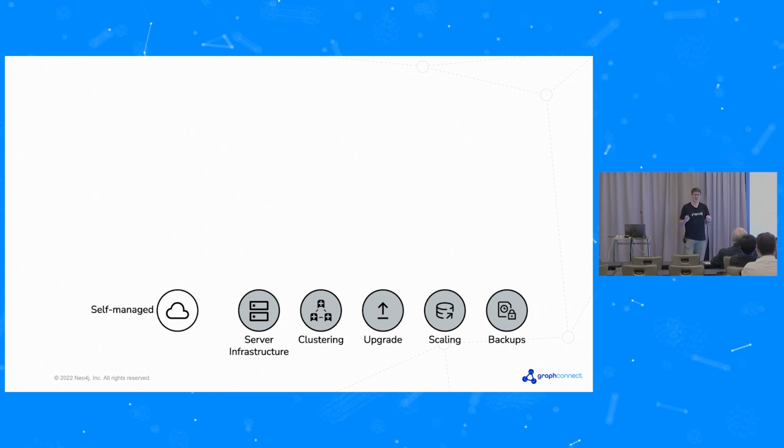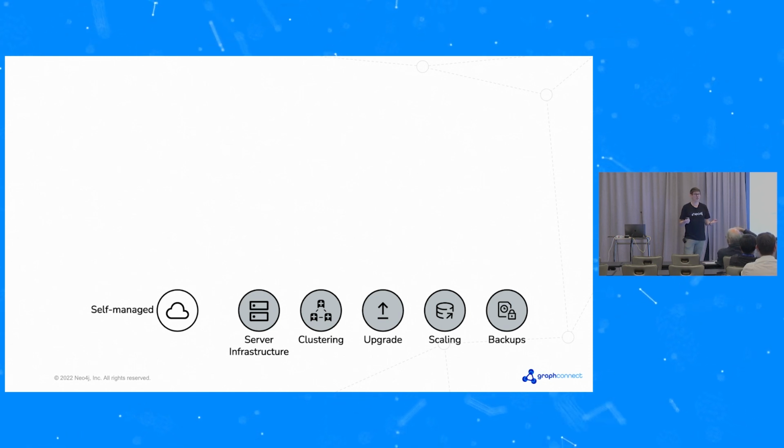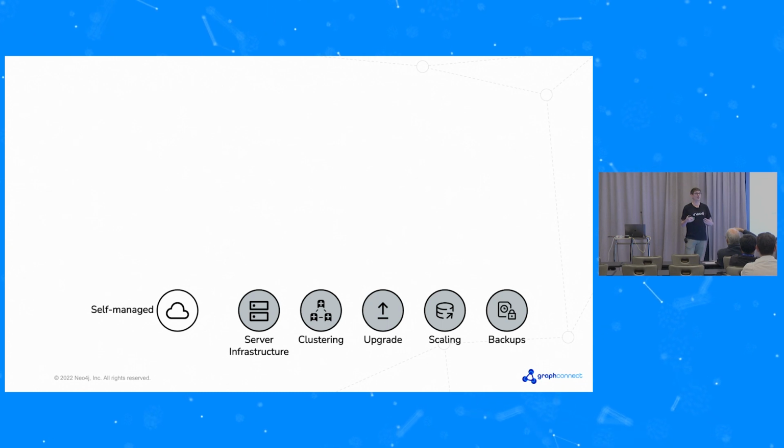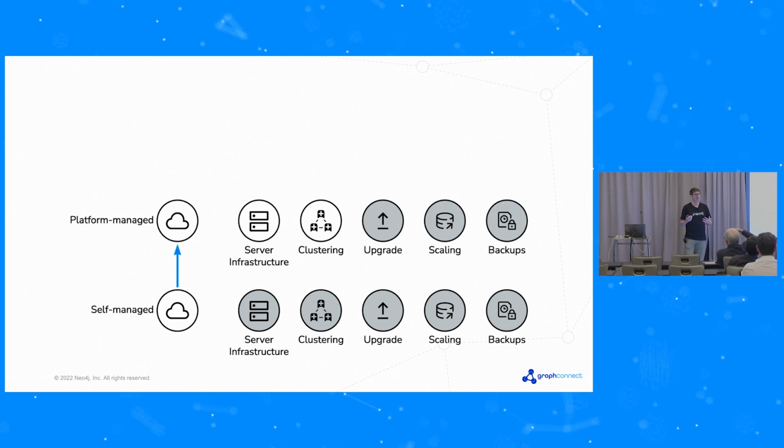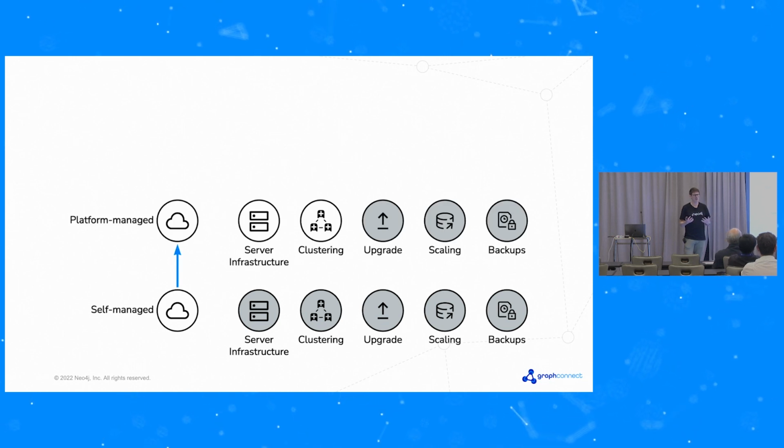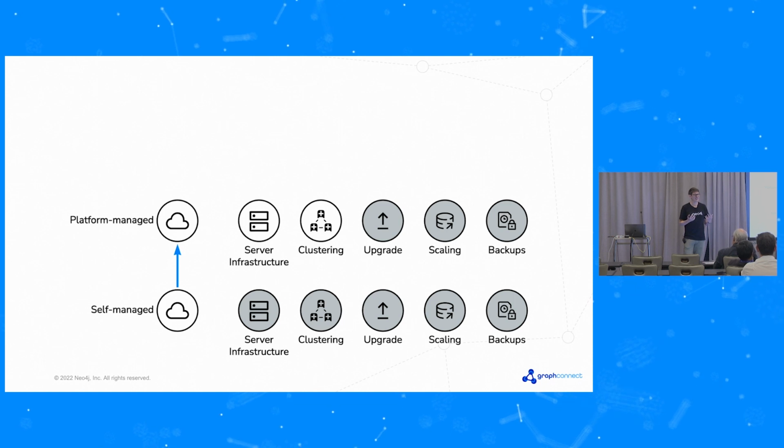If you self-manage this in the cloud, you need to worry about all these things, and that's why I've colored them grey. None of them are done for you, but you can get these managed for you. So the next level up I've got on this picture is to do something I've called platform managed, and what I mean here is something like